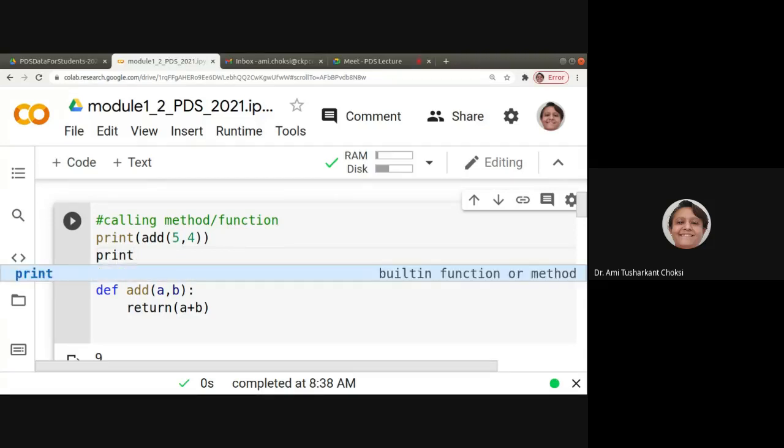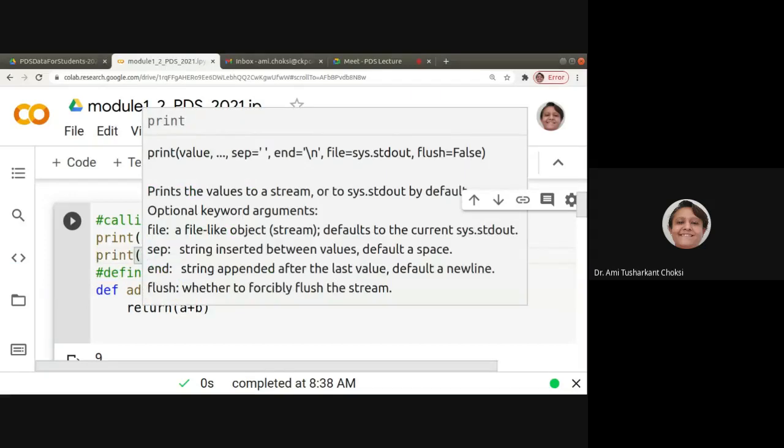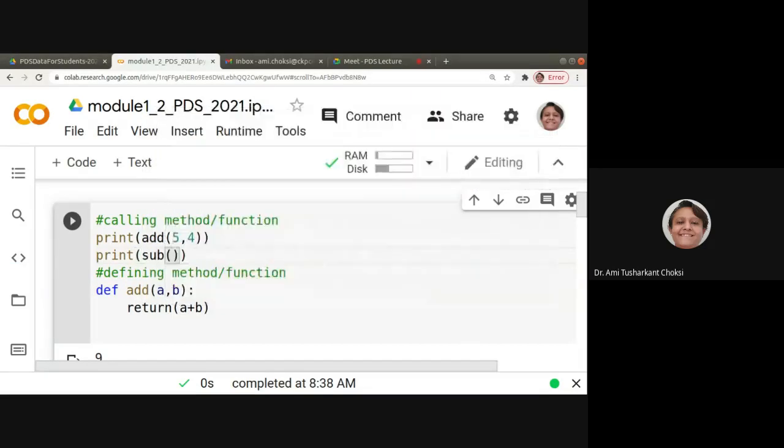Let me write one more function, okay? Because once we run this program, the add definition is there in the memory. So let me have one more, say sub, where we want to do the subtraction, say 1 and 5. Now I am defining the method. I want to see that if I call the function and then after I write the definition, is it creating any problem or is it fine like C? Or if we write the definition first, then if we call, is it fine or not, right?